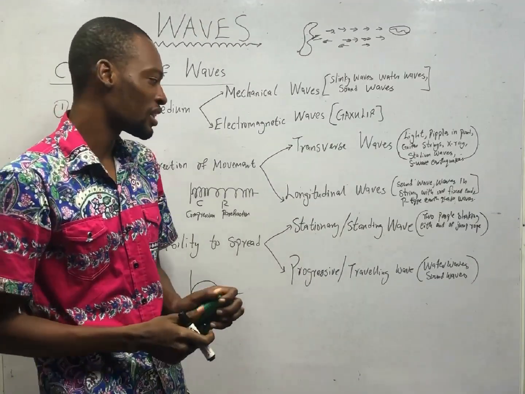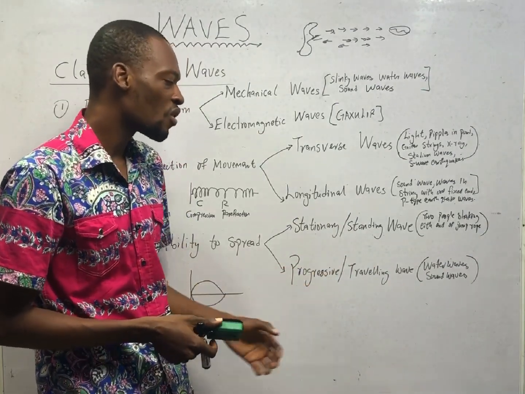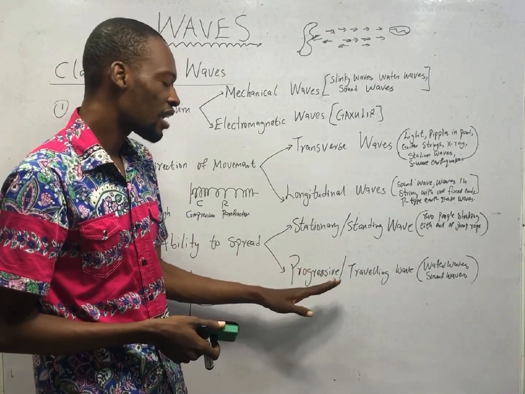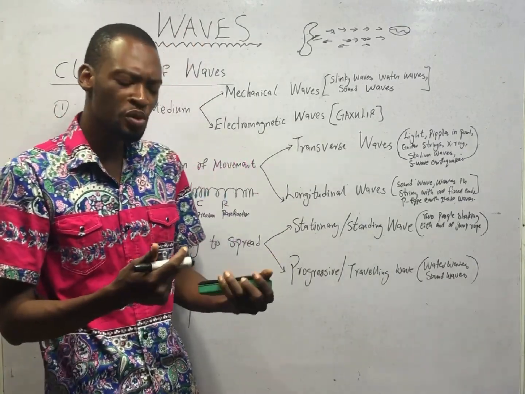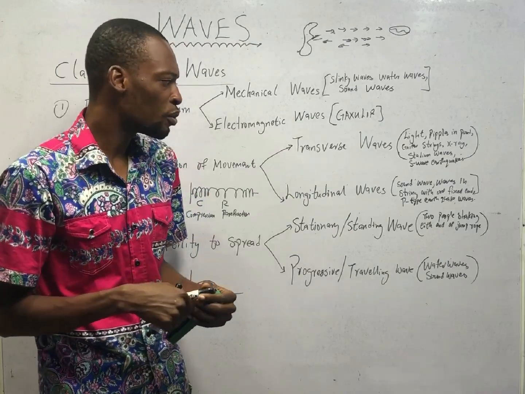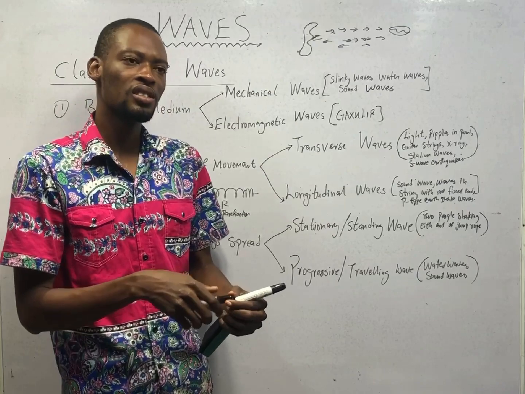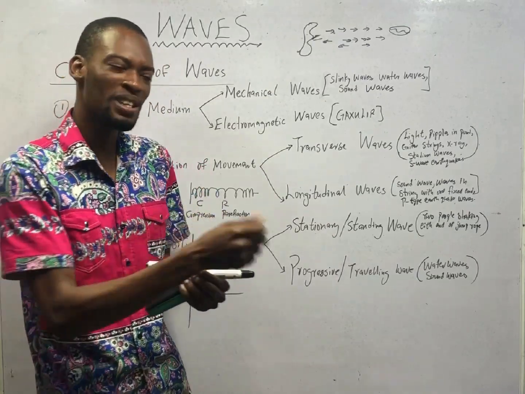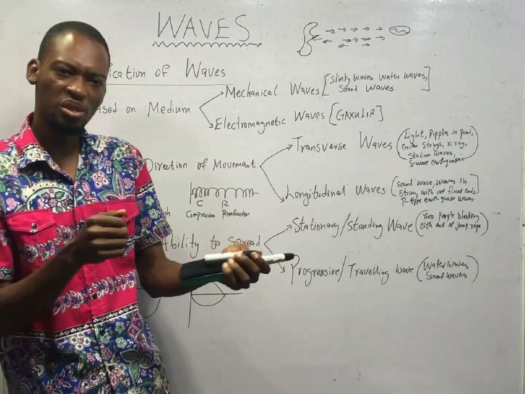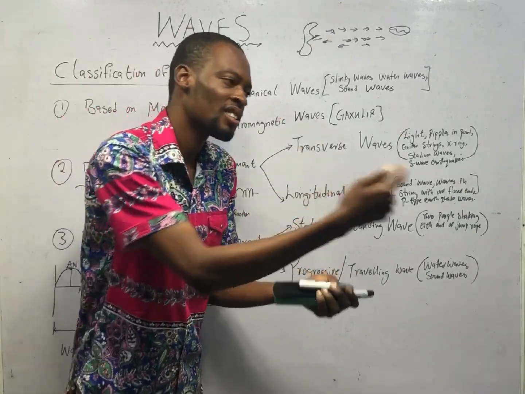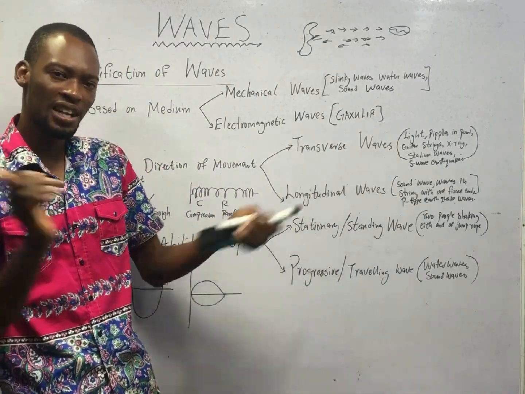Based on ability to spread, we have stationary or standing waves, then progressive or traveling waves. A stationary wave is a wave that is produced with restriction. For example, if you have a spring or a rope, one person is holding it at one end, the other person is holding it at the other end. That wave is produced with restriction. As this one vibrates to the other end, and the other one vibrates to the other end, you discover that there is interference. They interfere.